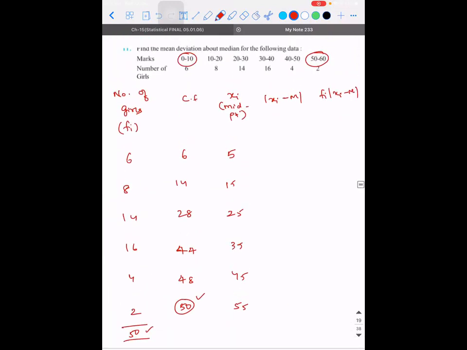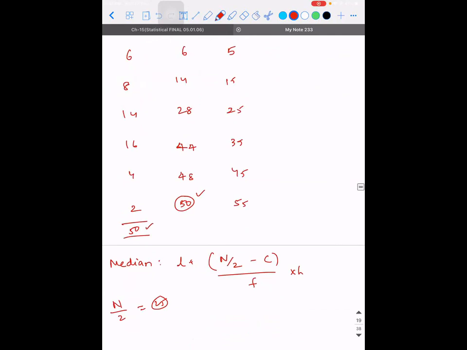Is it the same problem? No, sir, the values are different, right? Okay. So n by 2 is 25. Again, one value is different, sir. Is it so? Okay, that's fine. We'll do it. So 25 means I don't have 25.